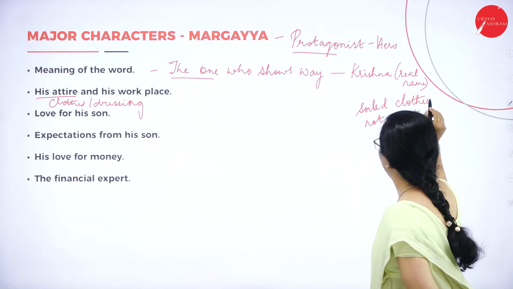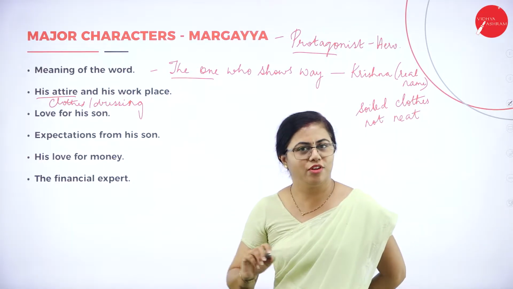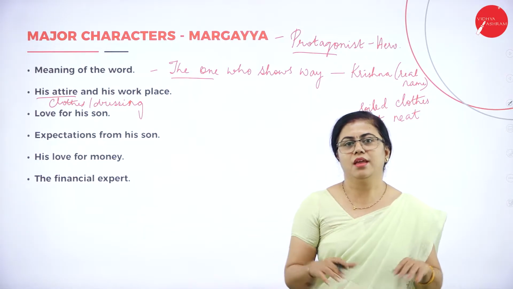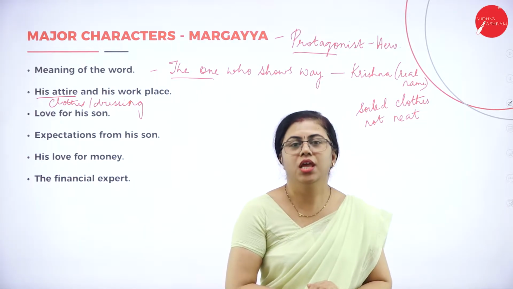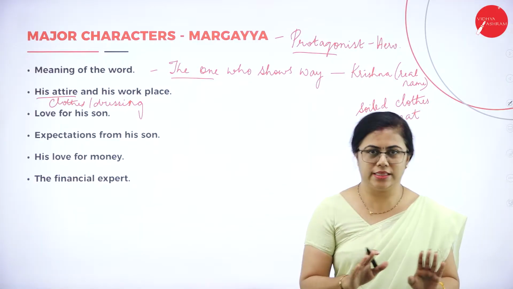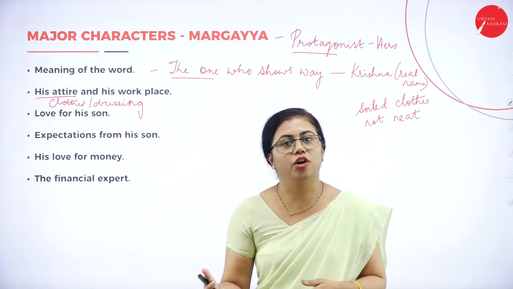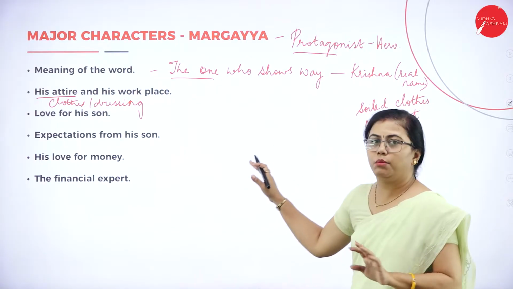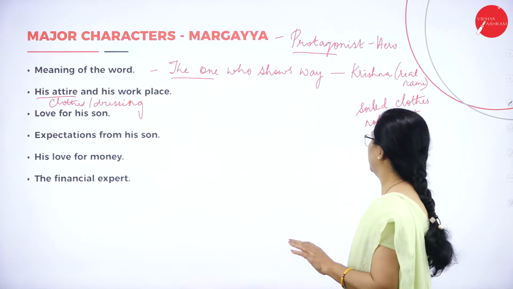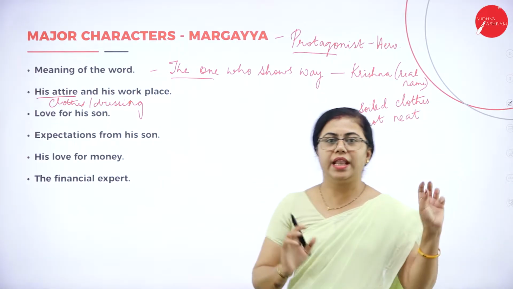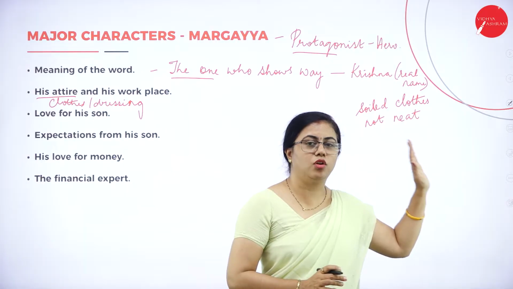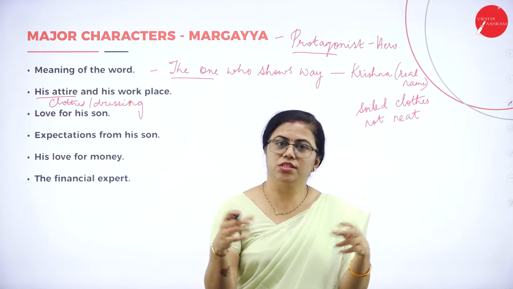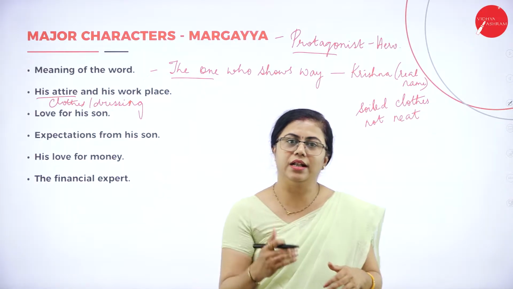The way you come to college, he never used to go to work that way. He just used to pick up something, wear it, and go. His main aim was to earn money. That's it. He never used to pay attention to any other aspect. So he never worried about his attire. Then you can write about the clothes. If you just start with this, his clothes were soiled, not neat, not ironed, you can add some more words and make it a little elaborate.